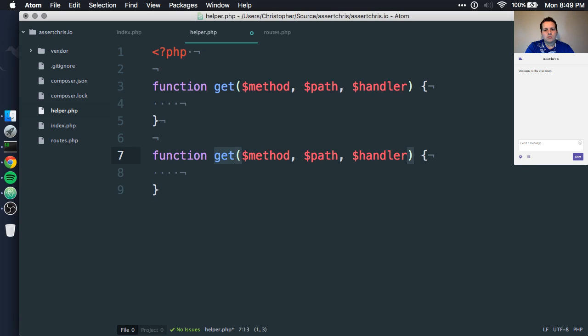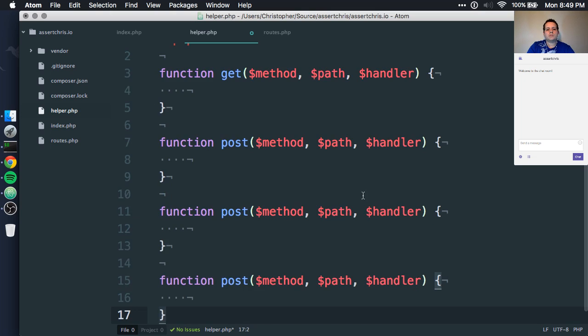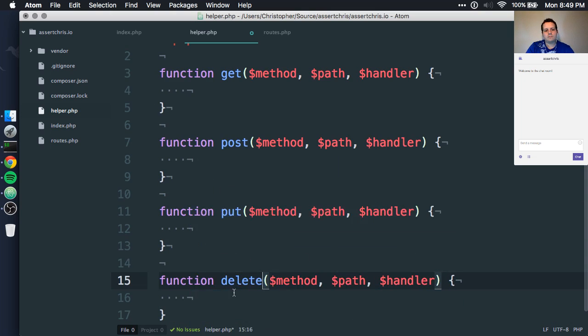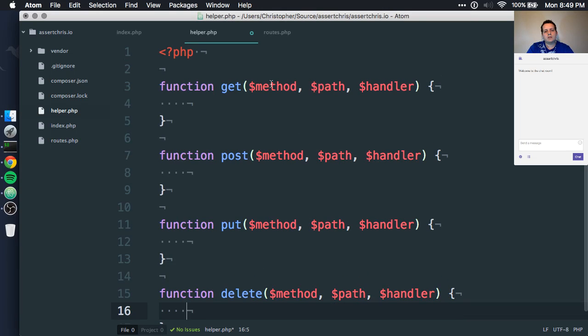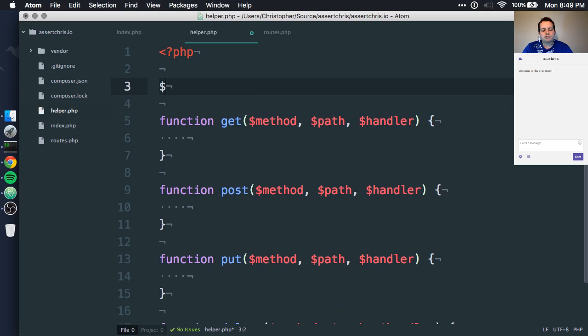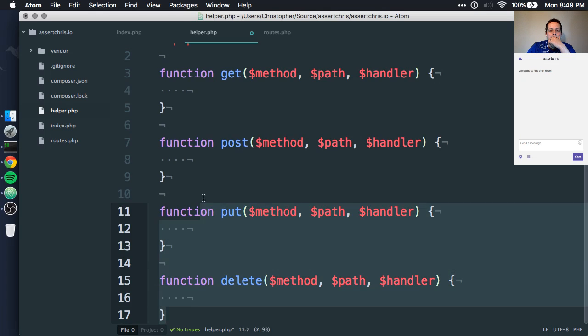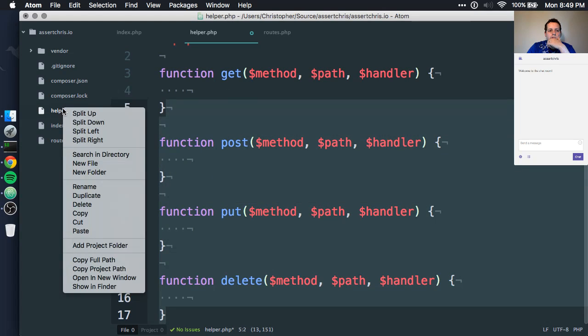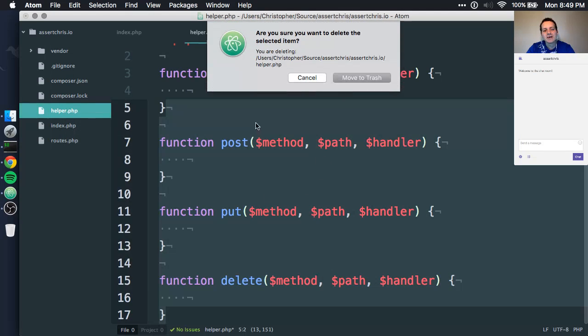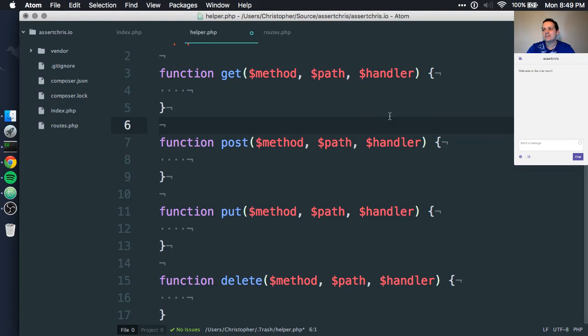Get, post, put, delete. This is so bad. I don't want to do this. I feel so bad about using globals. It's the worst. They're a feature of the language, and I just feel terrible about using them.